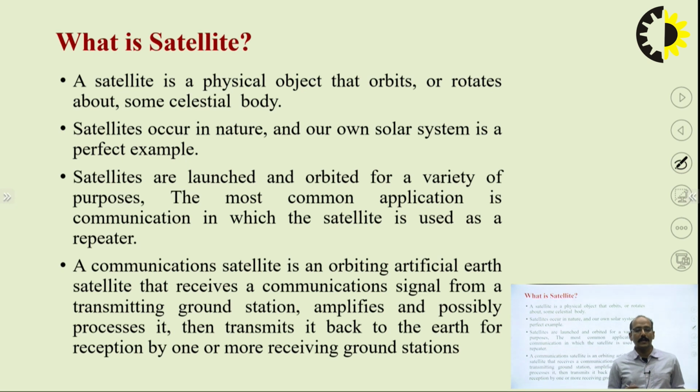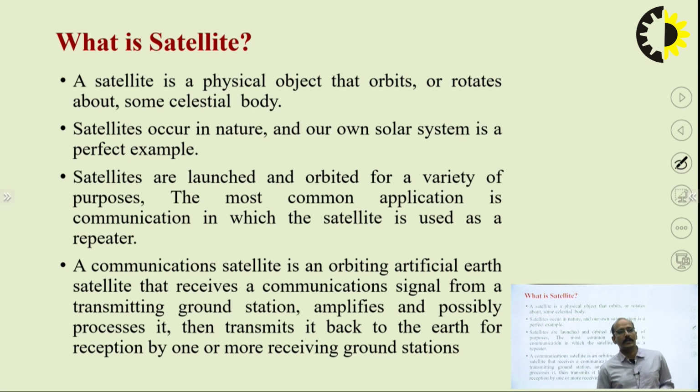That's why at fixed distances repeaters are required. What is the basic function of a repeater? A repeater takes the incoming signal, performs filtering and amplification, and transmits it back in the required direction. That is the simple function of a repeater.